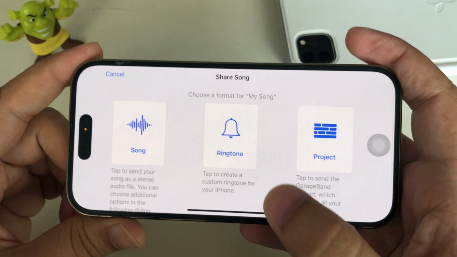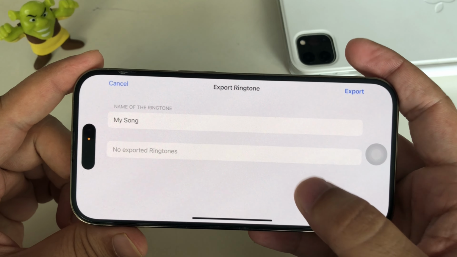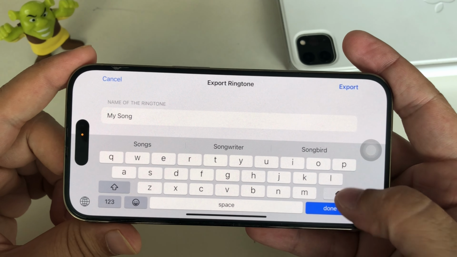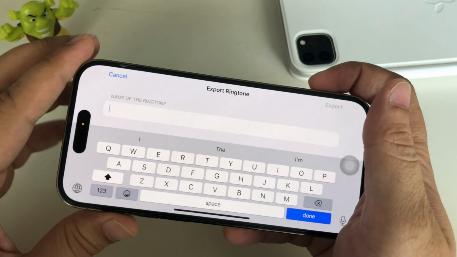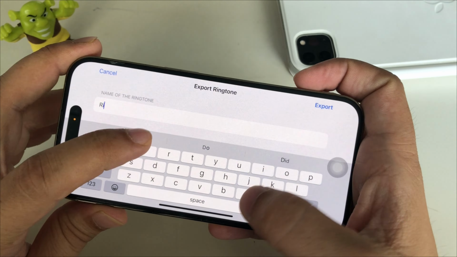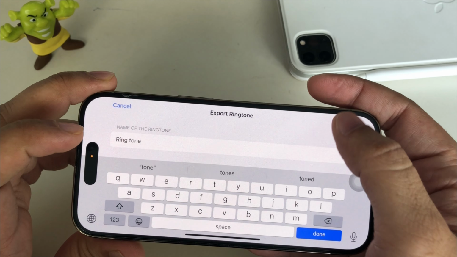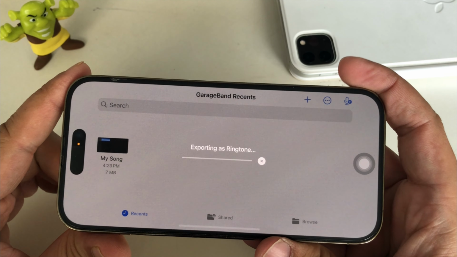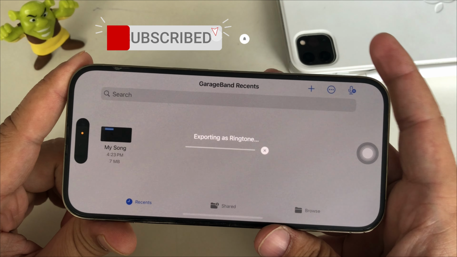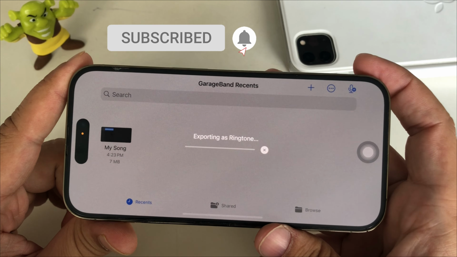Tap on the Share button and select the ringtone option. It might ask if your ringtone length needs to be adjusted if it is longer than 30 seconds. Select the Continue option. Now, give the correct ringtone name and tap on Export to add it to the ringtone list. Wait for a while, and you will get a message that the ringtone export is successful.